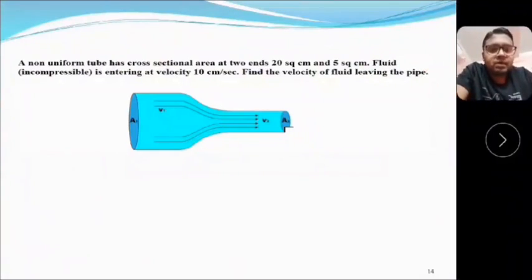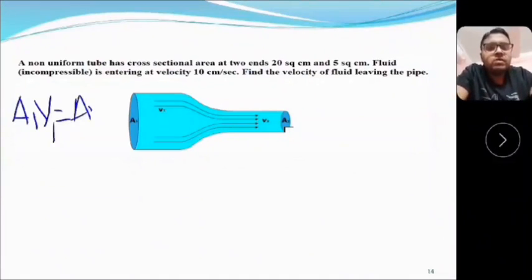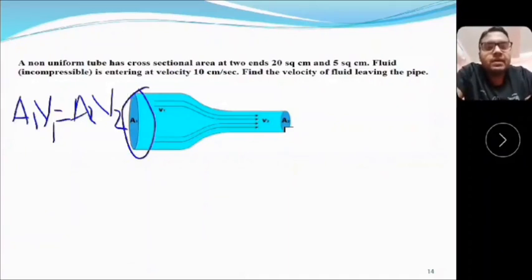Okay, look here. We know from the continuity equation that A1 V1 equals A2 V2. Here A1 is given, the cross sectional area on the left side. A1 equals how much? A1 equals 20 square centimeter.